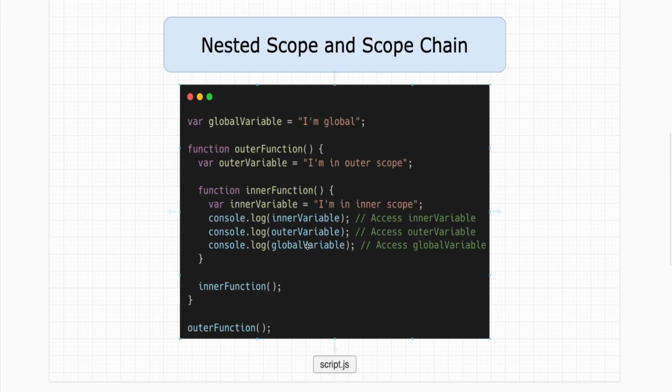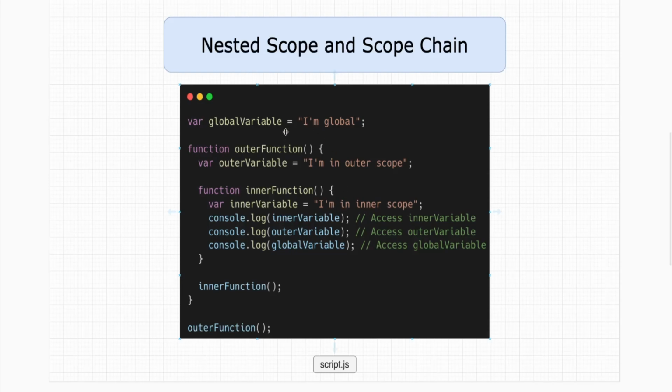Now when it's time to print a global variable, the RHS lookup happens. The engine looks for the variable inside the inner function, fails, then moves one level up and searches for the global variable in the outer function, and again fails to find it. Then it goes to the last scope, which is the global scope, and finds the global variable. Once it finds it, it gets printed on the screen. So this is how nested scope and the scope chain work.